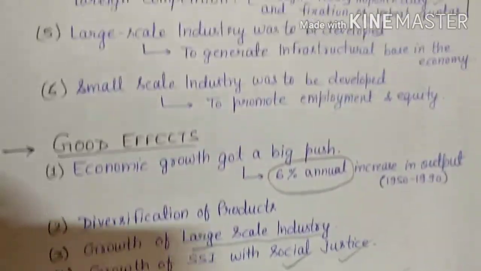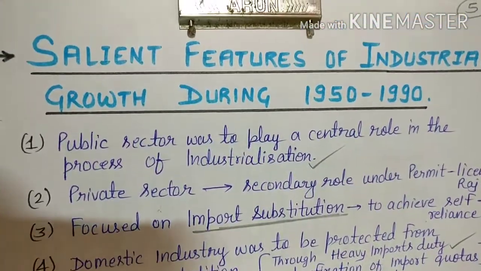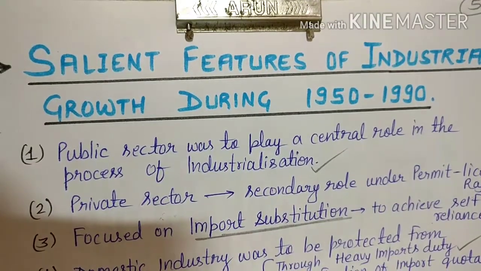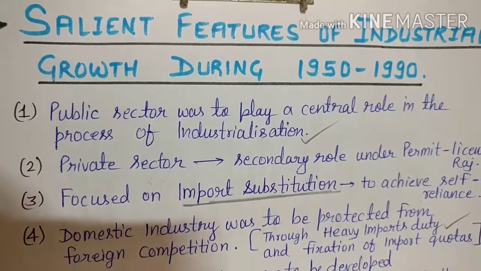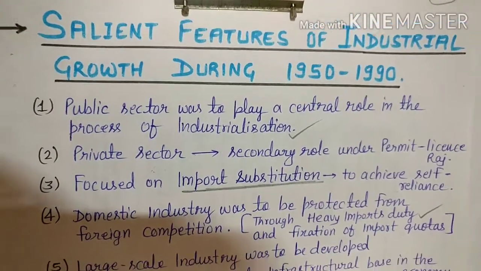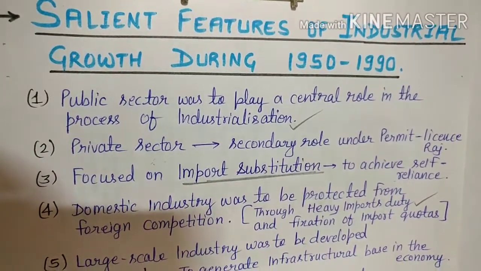So these were the good and bad effects of industrial growth during 1950 to 1990, and these are the salient features of industrial growth during 1950 to 1990. I hope it is clear to you.